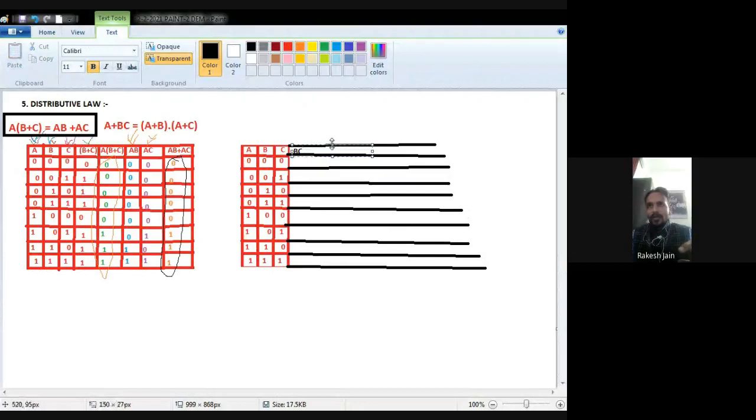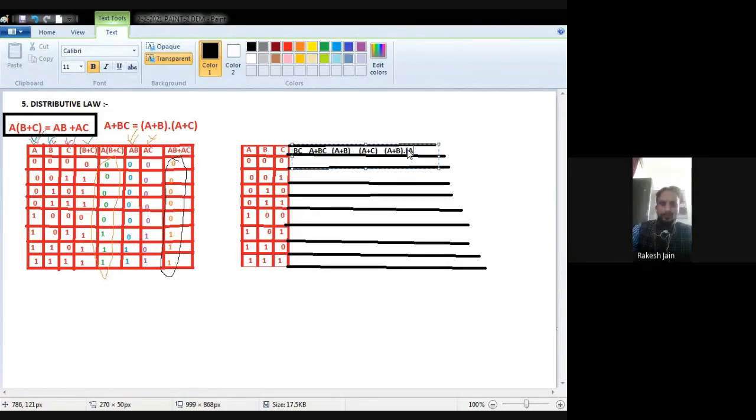So now see the LHS and RHS. The LHS side is A multiplied by (B plus C), that is this one. And the RHS side, with this black color I am showing, AB plus AC, that is this one. Now see these two: 0 0 0 0 0, then 1 1. The right hand side AB plus AC is also 0 0 0 0 0 1, then 1 1.